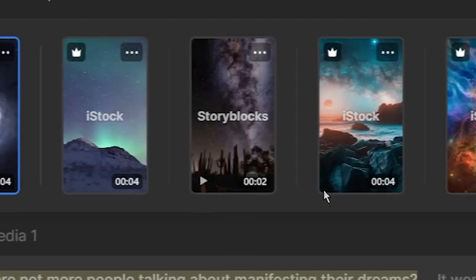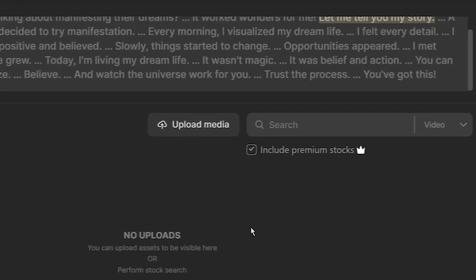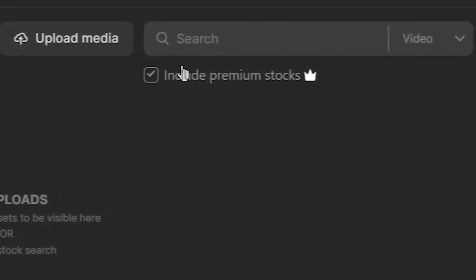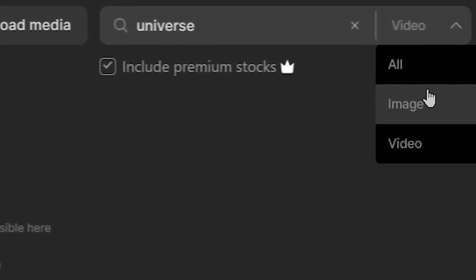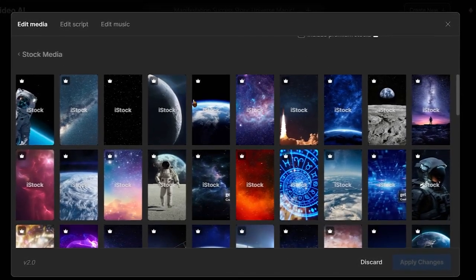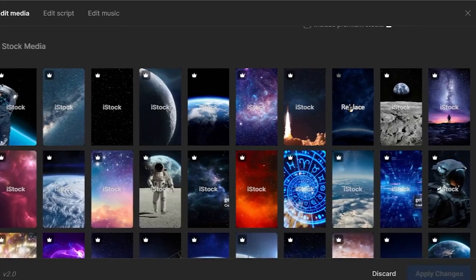So for example, if we don't want this third stock footage, you can either click upload and upload something from your computer device, or you can search for different stock footage from over 8 million stock footage available on invideo. So whatever you want for the video, you can search for that in the search bar, and on stock, you can select all and hit enter. Then it will show you all the different stock footage for what you asked for. Then you can just simply select any of the media and it will be replaced.